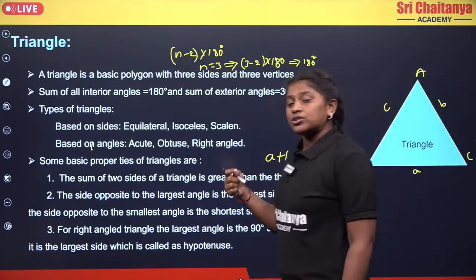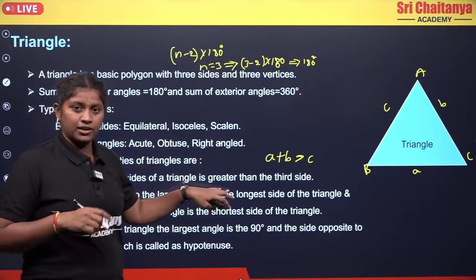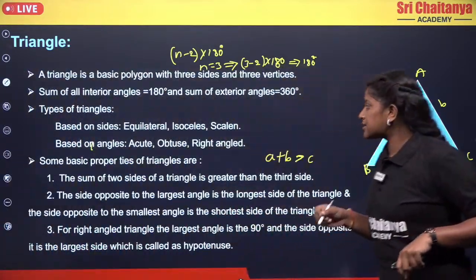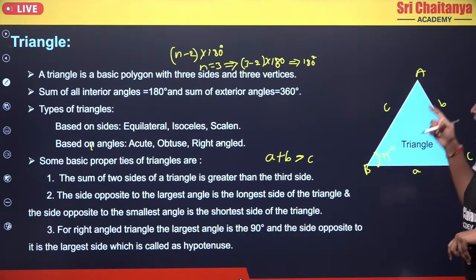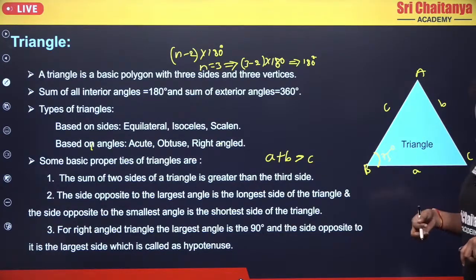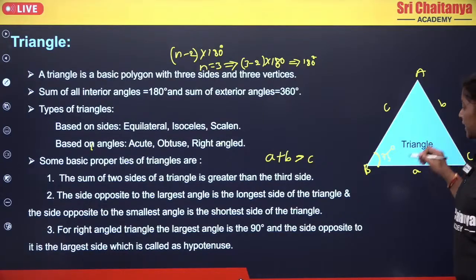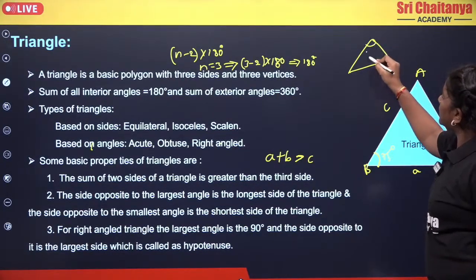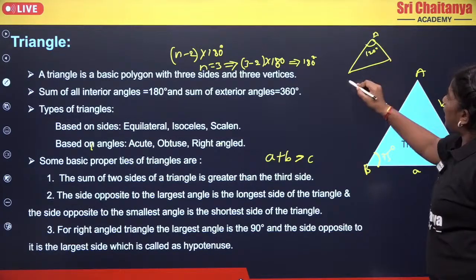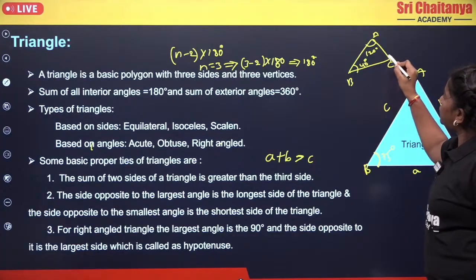The side opposite to the largest angle will be your longest side. For example, take angle B as 75 degrees. If you apply the sum of interior angles property, you will get angle A and angle C. And for example, if you take another triangle with angle A equal to 120 degrees, and angle B and angle C around 40 and 20.